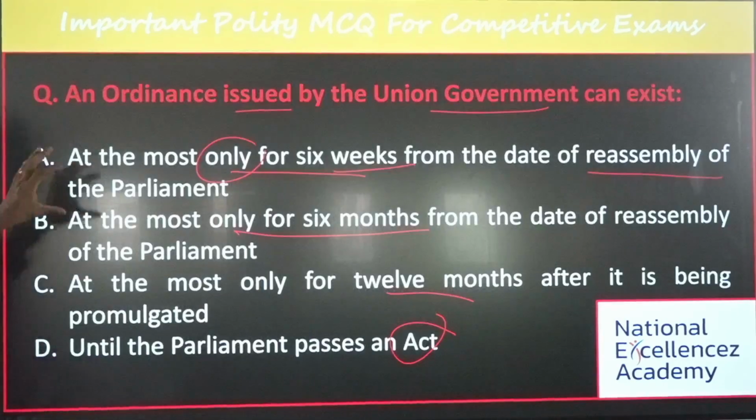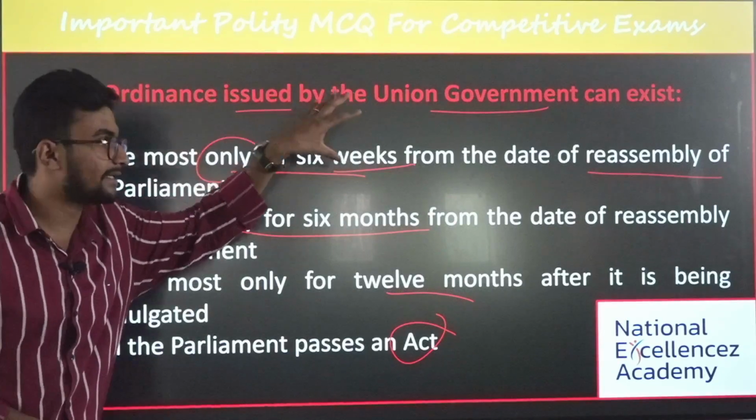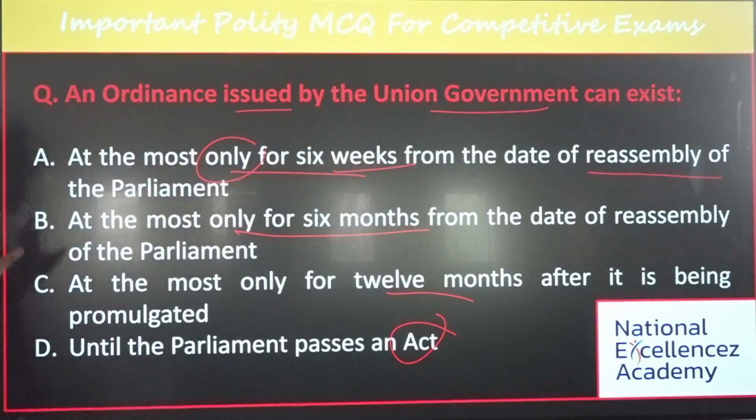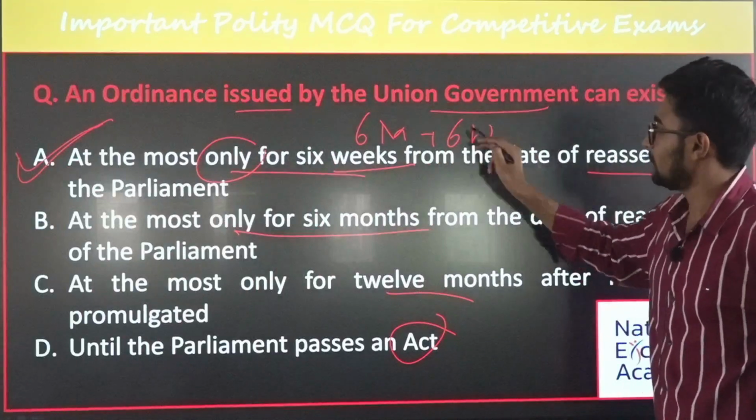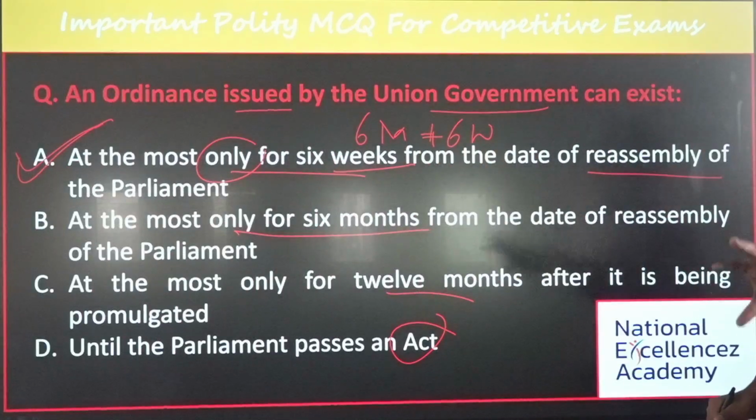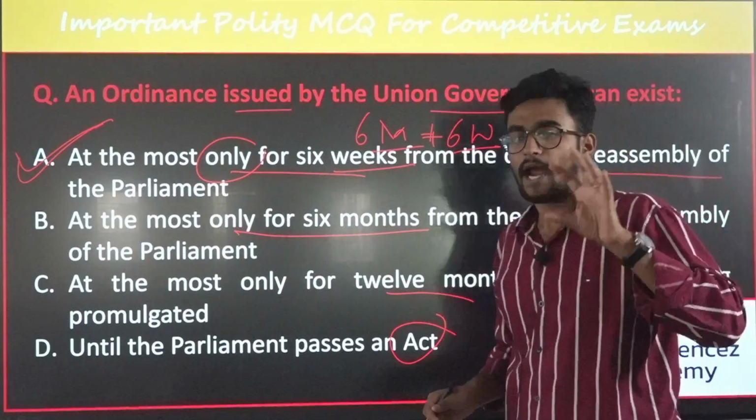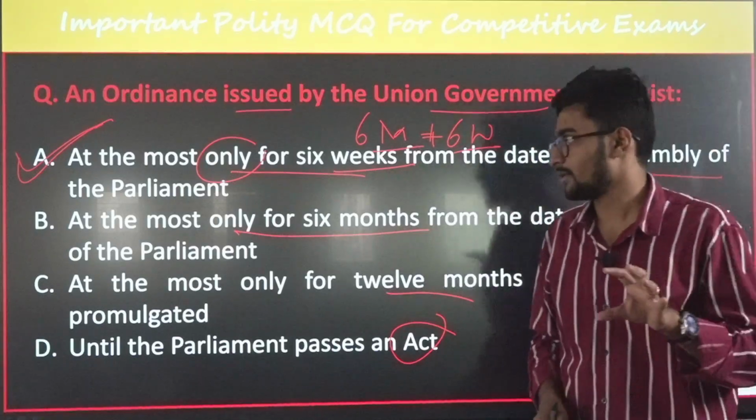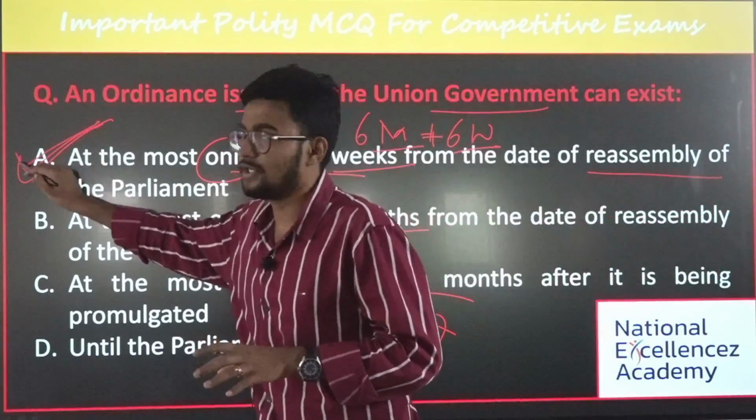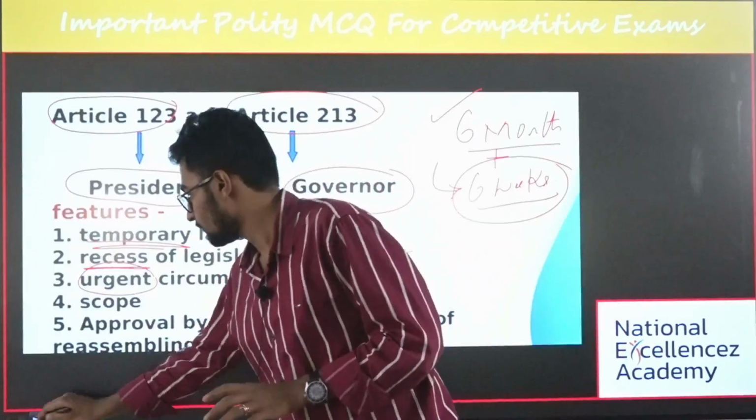Then what is the answer for this? It is at most only 6 weeks from the date of reassembly of the parliament, and this is the right option. At max, the life expectancy of an ordinance framed under Article 123 and 213 of our Indian Constitution is 6 months and 6 weeks. The answer becomes option A. Done. Next question.